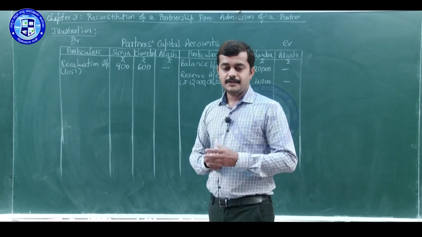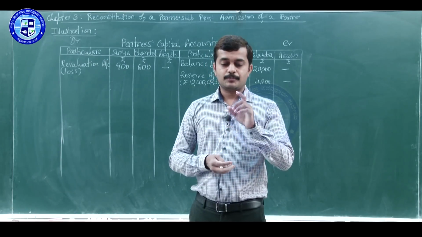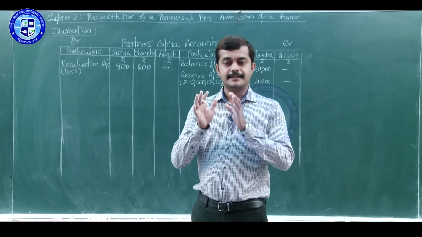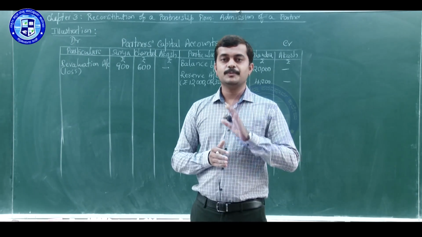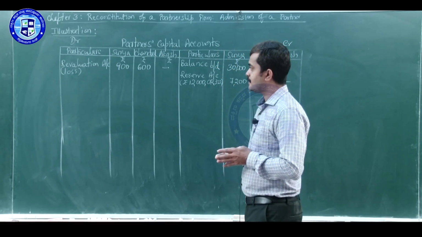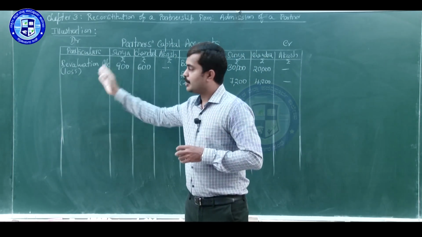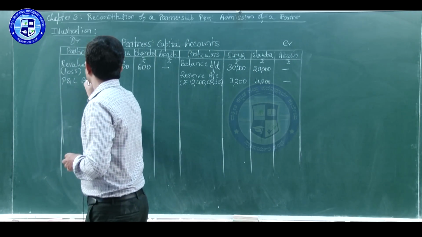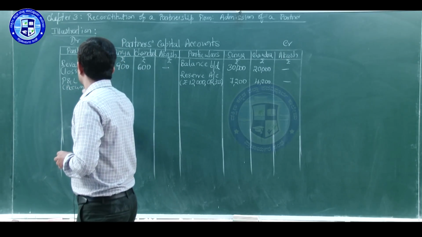In the same way, if you look at the asset side of the given balance sheet, there is one item, profit and loss account. That means when profit and loss account appears on the assets side, that means it is accumulated loss. We have to distribute that among old partners. For that, entry will be old partners' capital accounts debit to profit and loss account. That will come on the debit side here. So, this is accumulated loss.